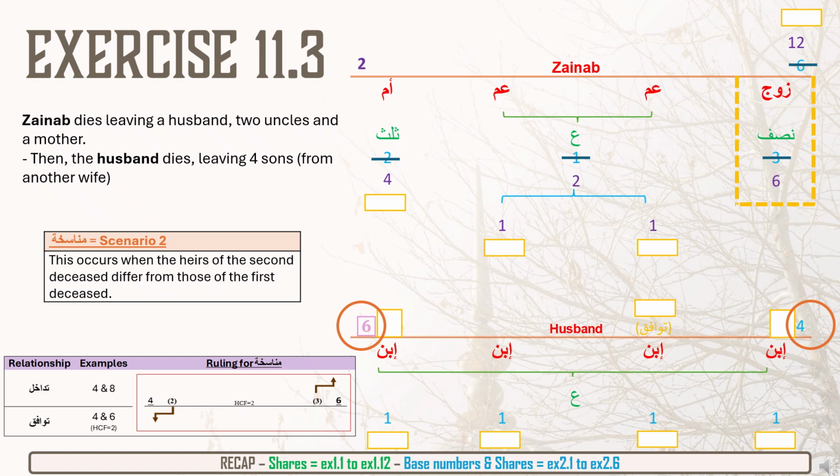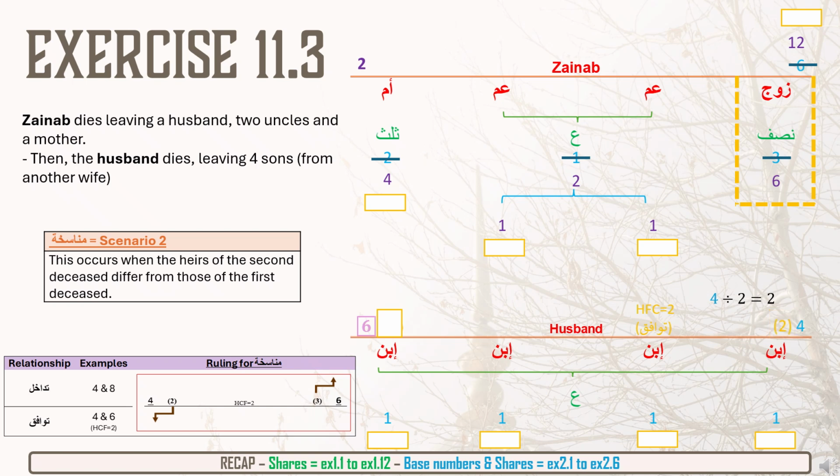Now, as you can see from the ruling, the first thing we need to do is to find the highest common factor between the 2 numbers, which is 2. Next, we divide each of these 2 numbers, the shares kept aside and the secondary base number, by the HCF. So we start off with the right hand side. We'll do 4 divided by 2. 4 is the secondary base number in blue, and 2 is the HCF. We'll do 4 divided by 2 and we'll get 2, and we write it in brackets next to the 4.